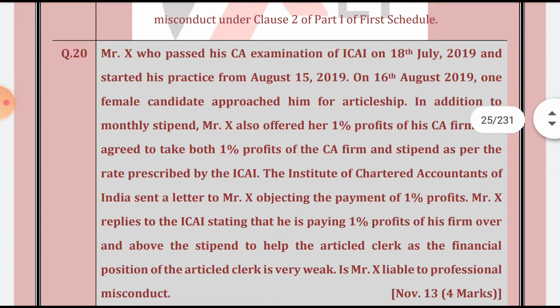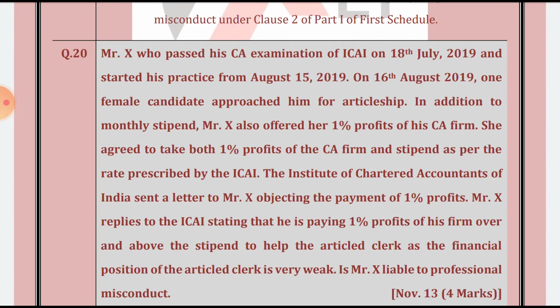Then question number 20: X, who passed his CA examination of ICAI on 18th July 2019, started his practice from 15th August 2019. On 16th August, one of the female candidates approached him for articleship. In addition to the monthly stipend, Mr. X also offered her 1% of his CA firm. She agreed to take both the 1% of the CA firm and the stipend as per the rate prescribed by the ICAI.